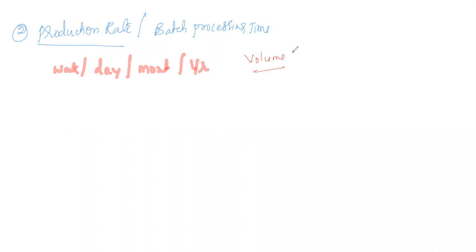Every industry is going to be concentrated on high production. When our production is high, we can sell the particular product at a lesser cost. So the production rate should be very high.